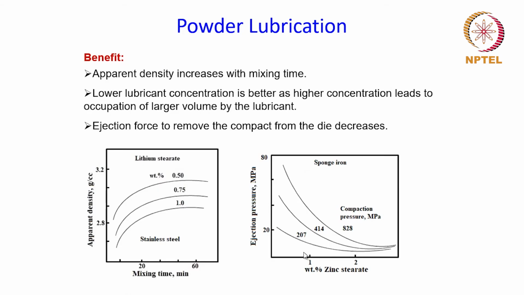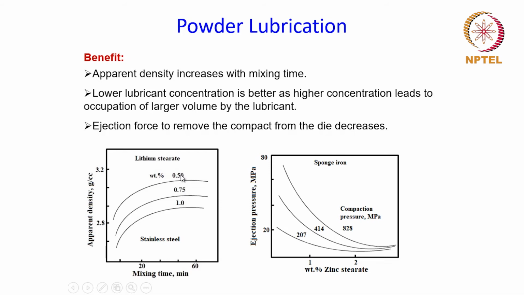Now let us see what are the benefits of powder lubrication. First of all, the apparent density will increase, and you can also see that in terms of the mixing time, which is shown over here in this diagram. The apparent density increases with the mixing time, the time that is allowed for mixing the lubricant with the powder.